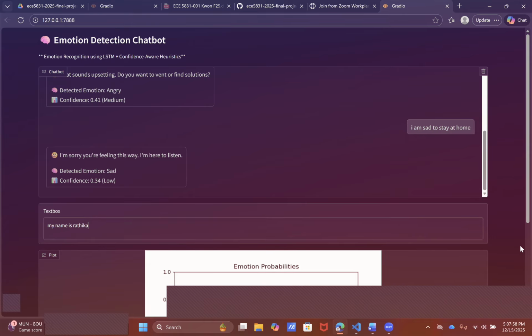Let's see if it remembers what we fed. "My name is Ratika" is a neutral sentence. So it detected the emotion neutral. "What is my name? Do you remember?" Let's see if it remembers or not.